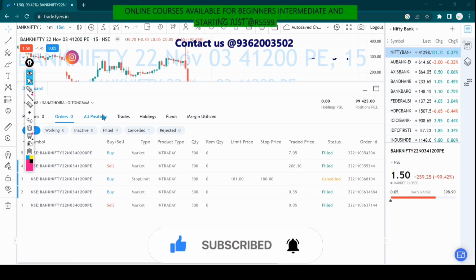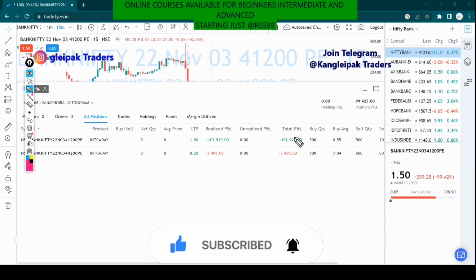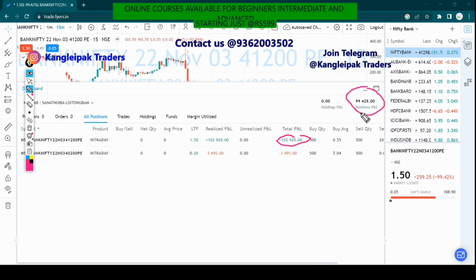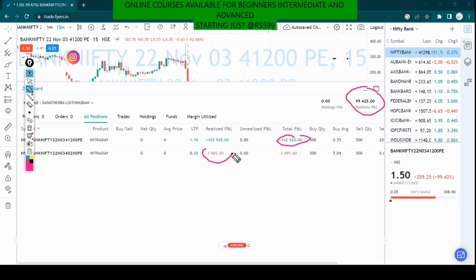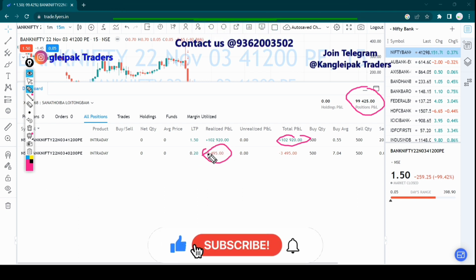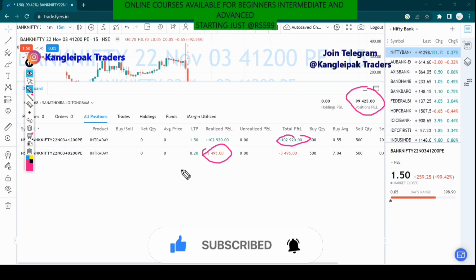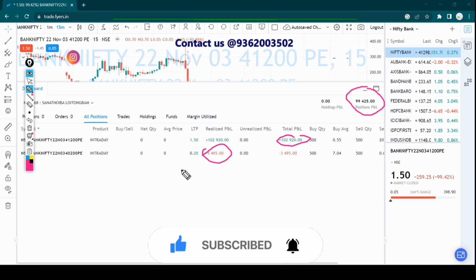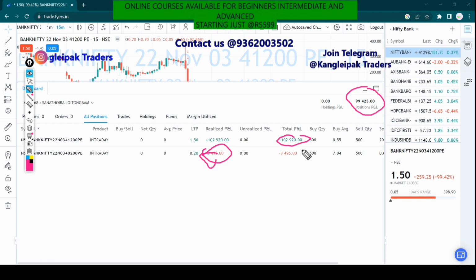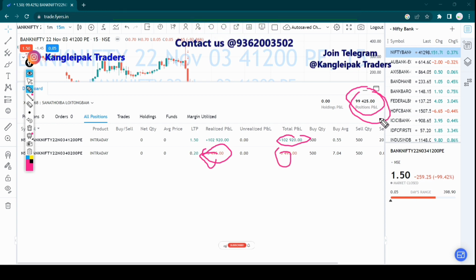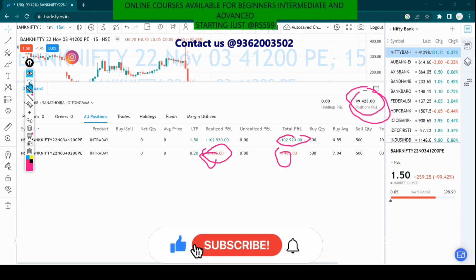So this is my total position and this was my total profit, after reducing everything. Why is there a loss here? This is just to reduce the margin, because if we buy small OTMs, we can reduce the margin. That's the reason I took this trade. After deducting all these losses and profits, this is my actual profit, something like 99 plus, that will be my total profit after deducting all the brokerage.